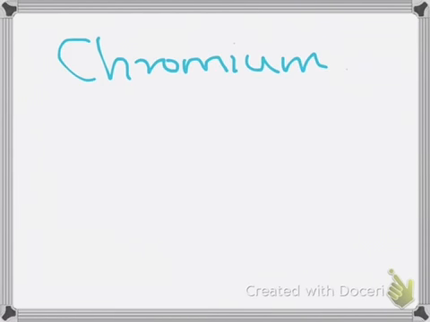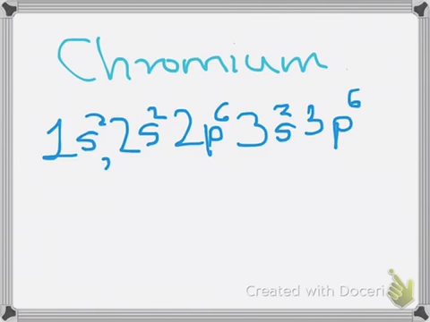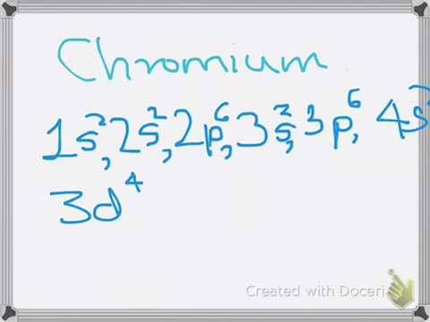So basically the order in which we fill electrons is 1s2, 2s2, 2p6, 3s2, 3p6, 4s2, 3d4. Alright, so this is how we fill electrons, and this is how it should be.